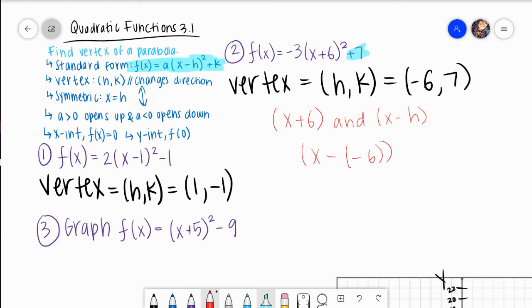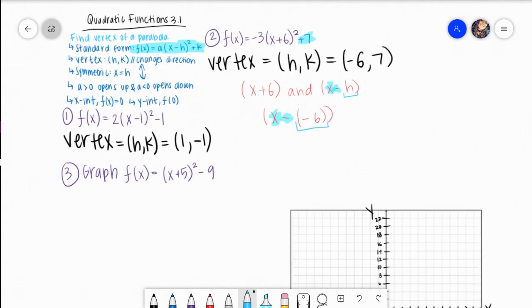So following my formula, there's my x, there's my x, there's my negative sign, there's my negative sign. And then right here, that's my h, okay? So that is how my h became, or is, -6.